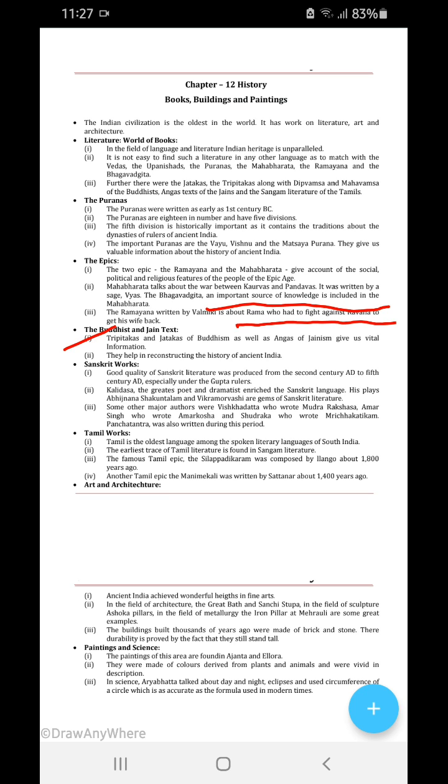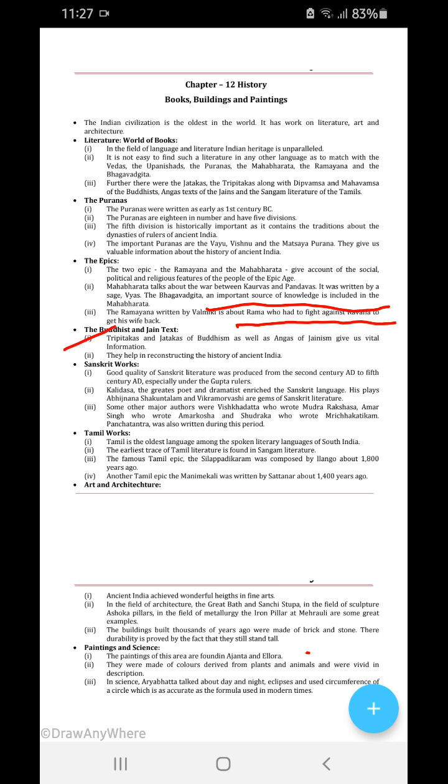Art and architecture. Ancient India achieved wonderful heights of art. In the field of architecture, the Great Bath and the Sanchi Stupa; in the field of sculpture, the Ashokan pillars; in the field of metallurgy, the iron pillar at Mehrauli are some of the great examples. The buildings built thousands of years ago were made of brick and stone. Their durability is proof that they still stand strong.